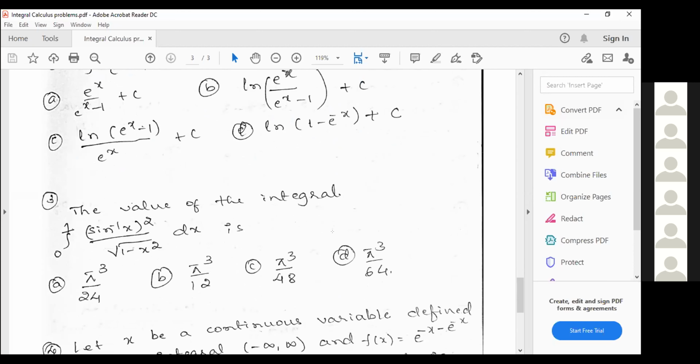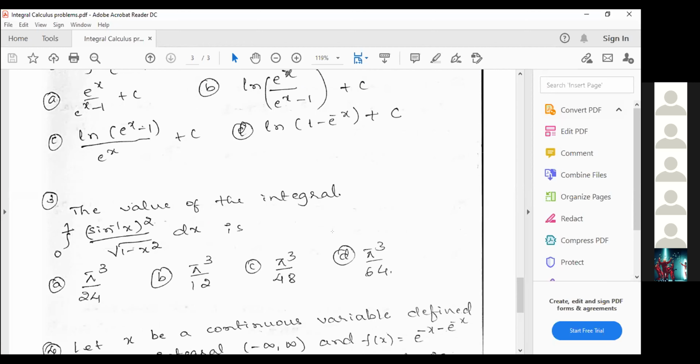Can you guess what substitution you have to take for this problem? Sin inverse x.